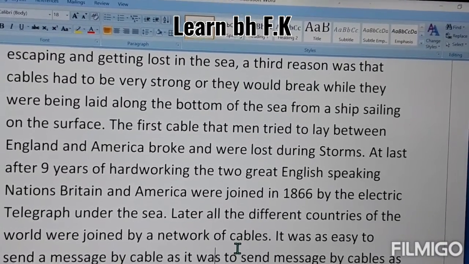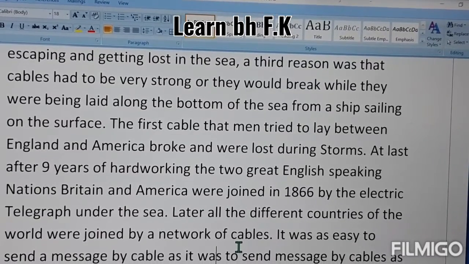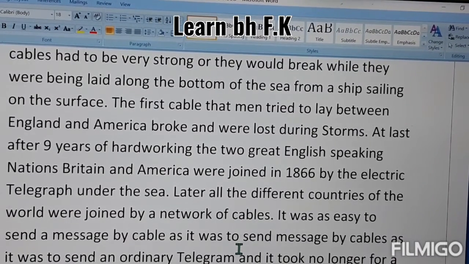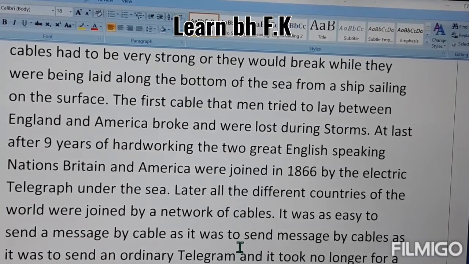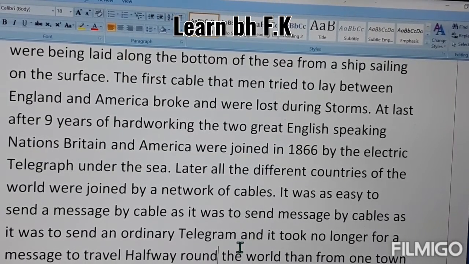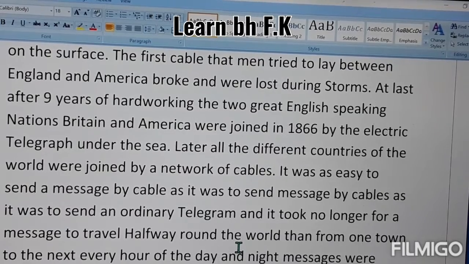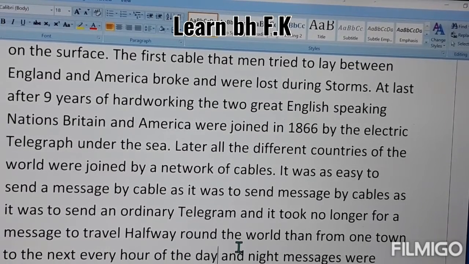It was as easy to send a message by cable as it was to send a message by ordinary telegraph, and it took no longer for a message to travel halfway round the world than from one town to the next, every hour of the day.